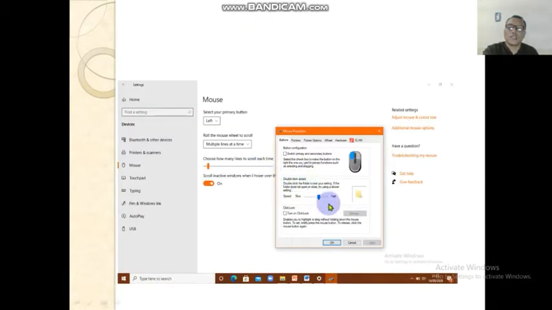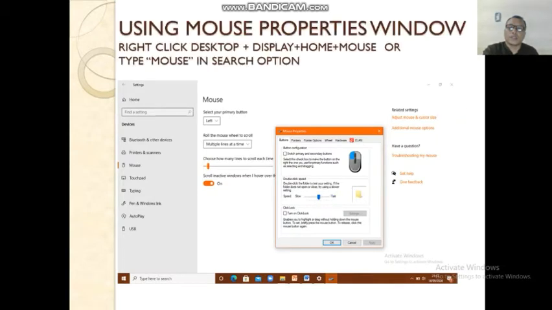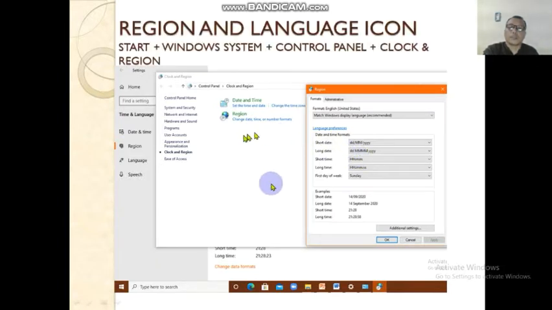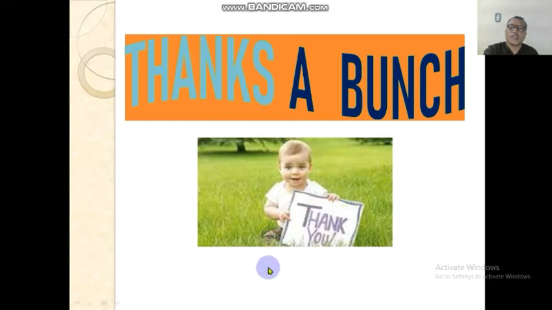This is the setting of the mouse icon, and this is date and time. Okay kids, now we will practice.